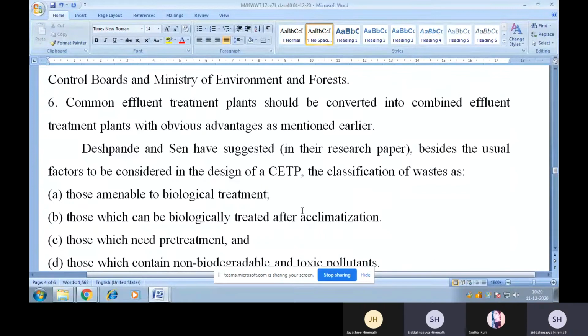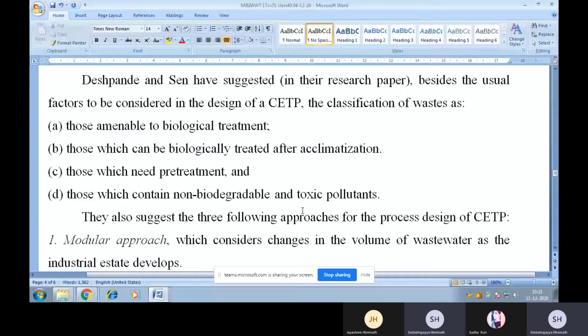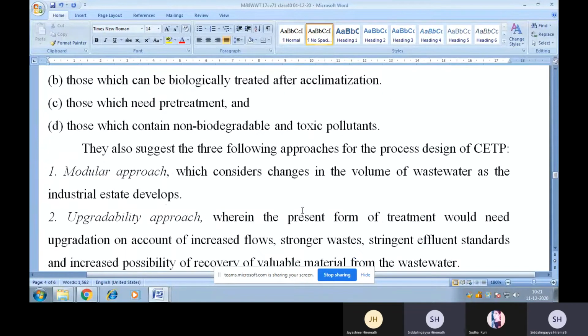Another group of authors, Deshpande and Singh, have suggested in their research paper, besides the usual factors to be considered in the design of CTP, the classification of waste as: first, those amenable to biological treatment; second, those which can be biologically treated after acclimatization; third, those which need pre-treatment; and fourth, those which contain non-biodegradable and toxic pollutants. They also suggested the following three approaches for the process design of CETP.